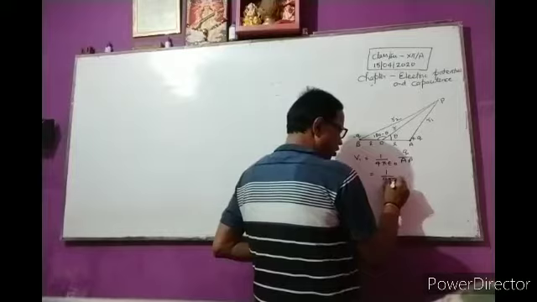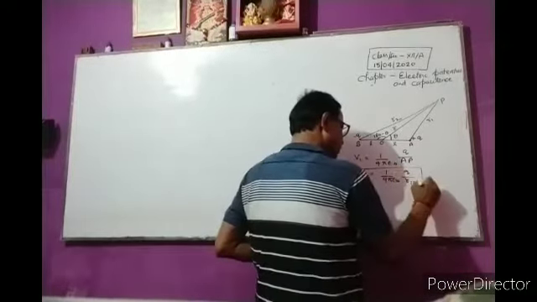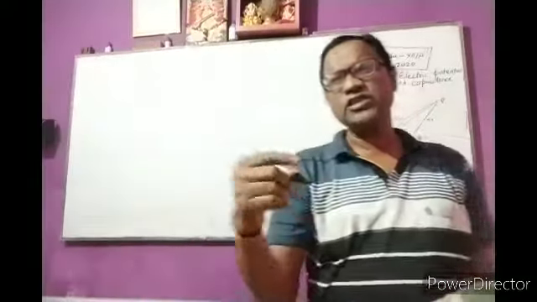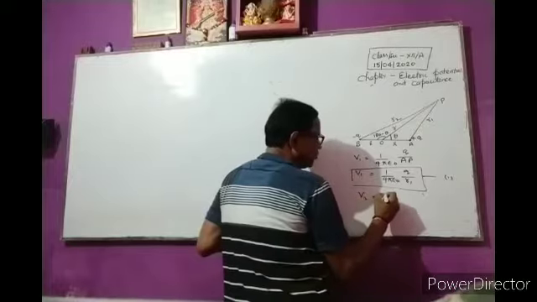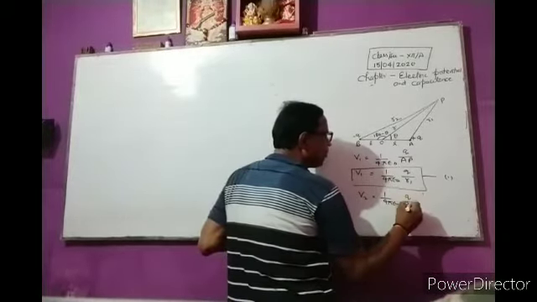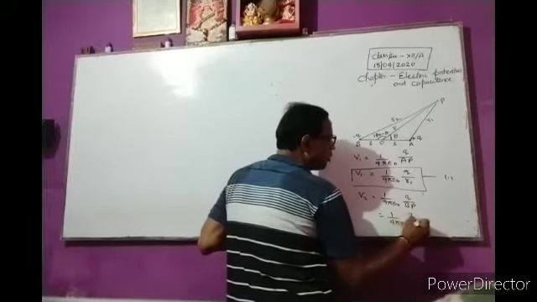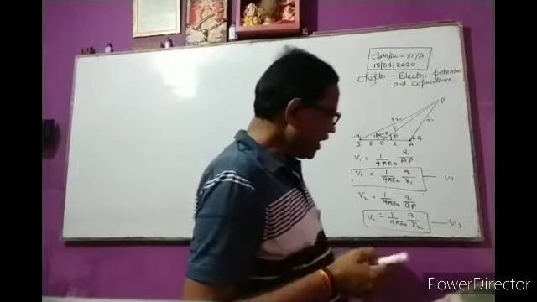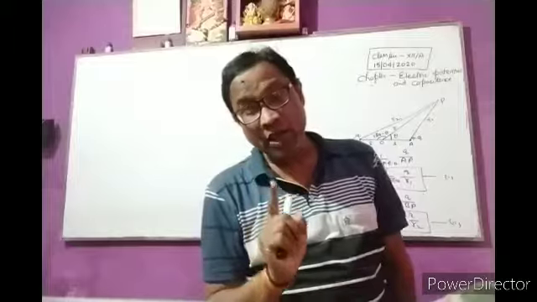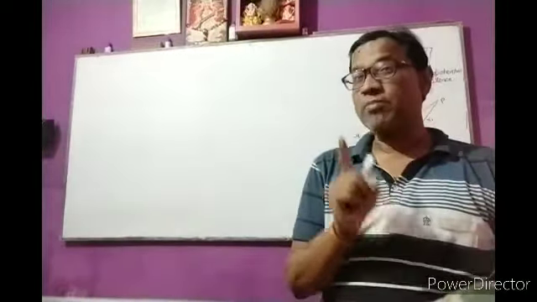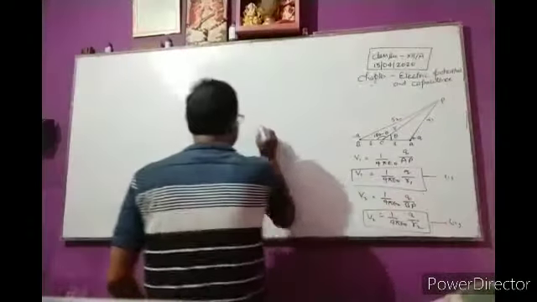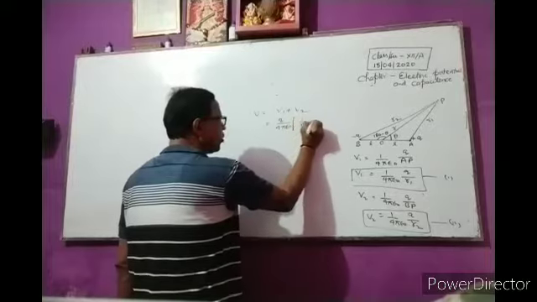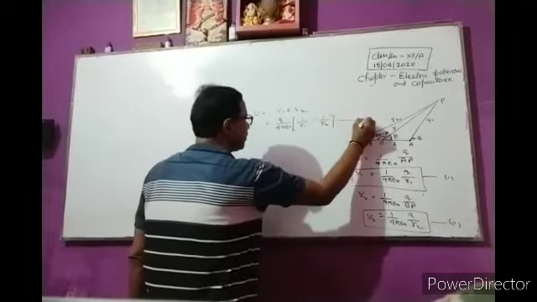So V1 is 1 upon 4 pi epsilon naught, q upon r1. Next, the electric potential at P due to charge minus q: V2 is equal to minus 1 upon 4 pi epsilon naught, q upon BP, which is q upon r2. Applying the principle of superposition for an electric dipole, V is equal to V1 plus V2, so V is equal to q upon 4 pi epsilon naught, times 1 upon r1 minus 1 upon r2. This is equation three.